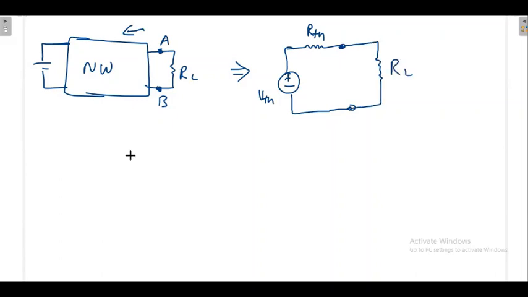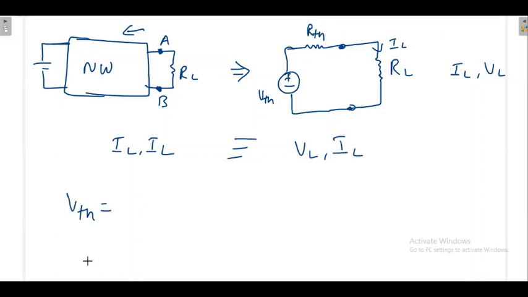Then the same VL will be there. When the big network is there, I got some VL and IL. Now I have replaced it with the new format, with a single voltage source and single resistance. Then I measure the voltage and current. That is the concept of Thevenin's theorem. Now the next question is how to find V Thevenin, how to find R Thevenin, and how to replace this entire network. That is the next question.